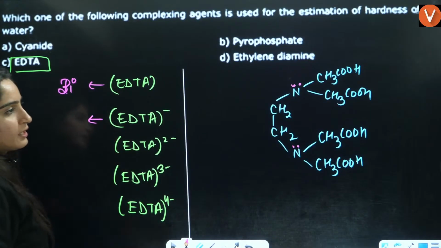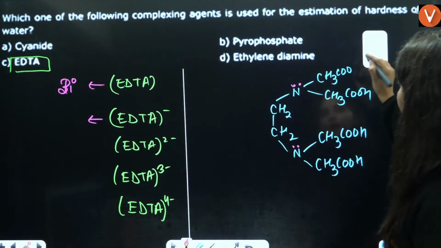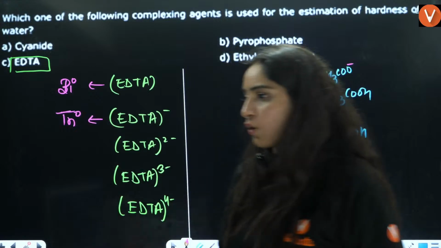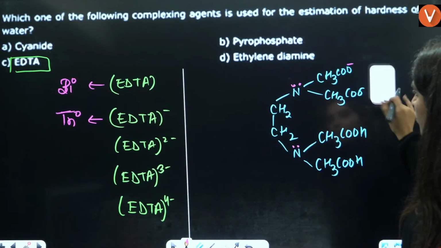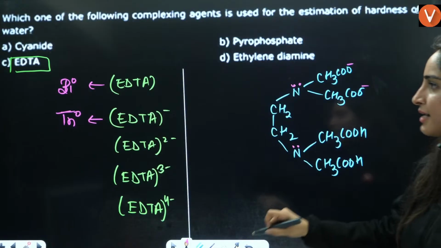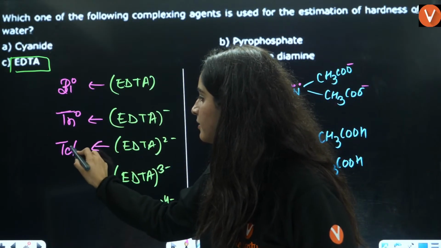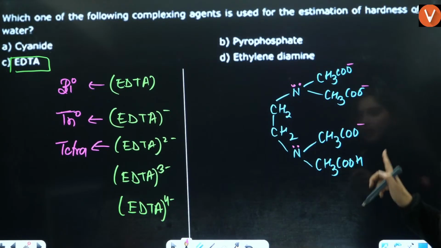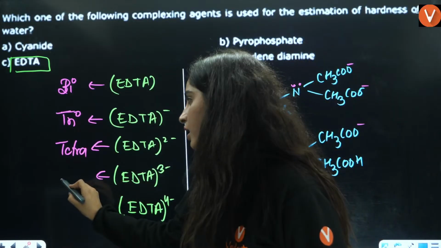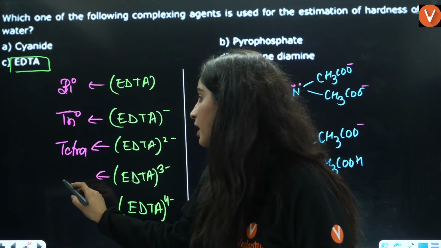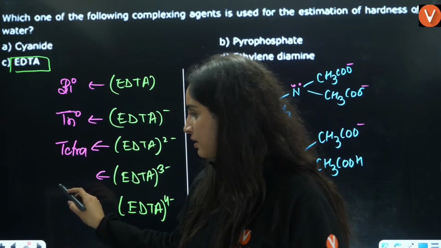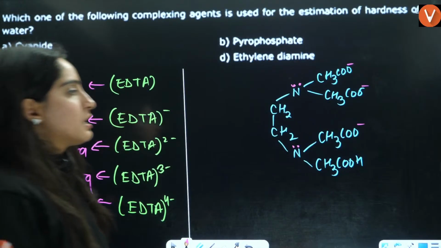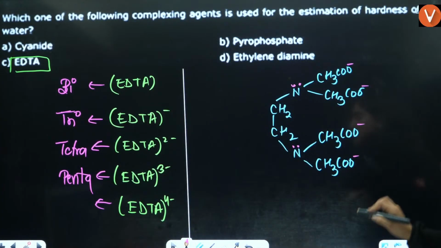It will be bidentate. 1 negative means take out one hydrogen, mark negative here. 1, 2, 3 donating sites, it is tridentate. Take one more hydrogen from here, that is tetradentate. Take one more hydrogen, that is EDTA 3 negative, that is, tetra, penta, hexa, wait a minute, penta, right? Last is take out one more hydrogen. What is this? Hexadentate.